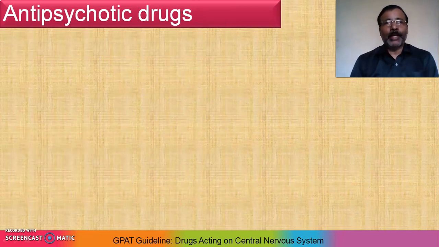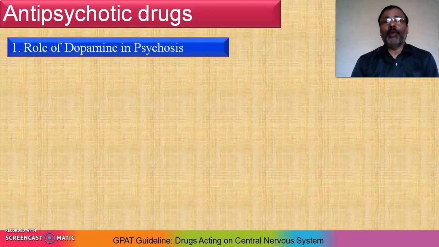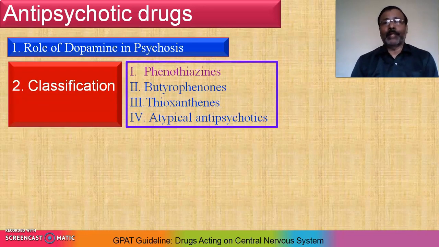Now let's see the guidelines to study antipsychotic drugs. The signs and symptoms found regarding this psychosis are many, right? So you have to check out the role of dopamine in psychosis, right? So how dopamine affects the psychosis process, or what kind of signs and symptoms are generally observed in psychosis. Then you should go for its classification.